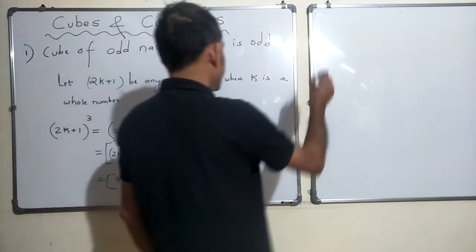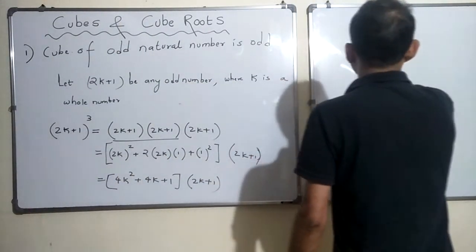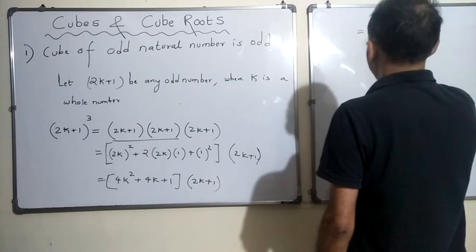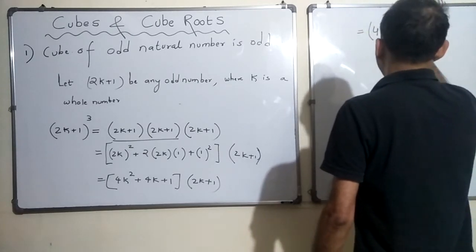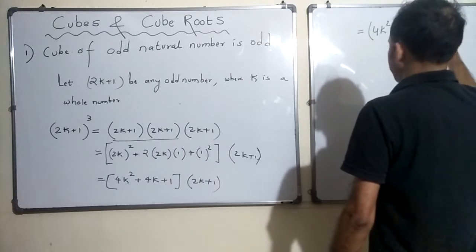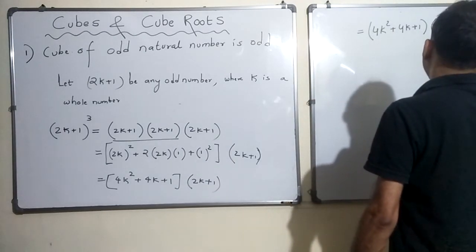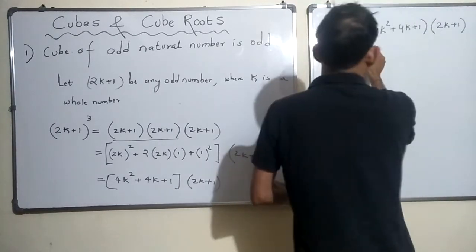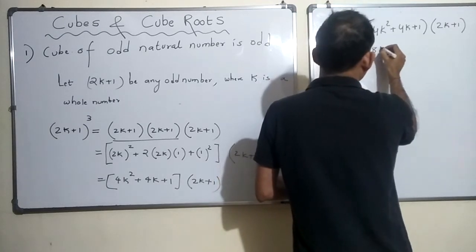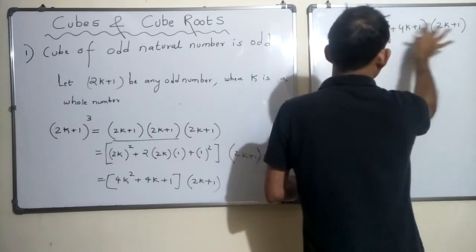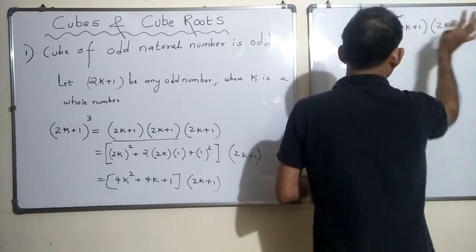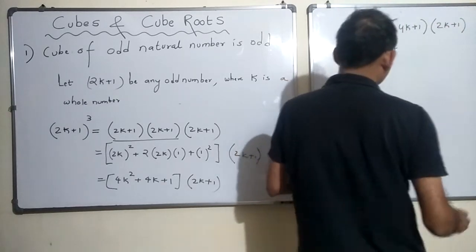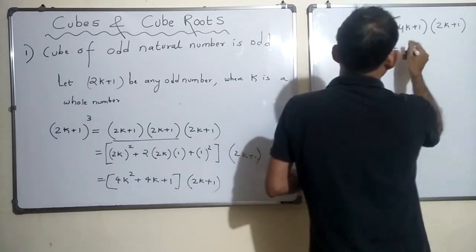Okay, so let's open this as well, right? I'm just going to write it as it is, 4k square plus 4k plus 1, times 2k plus 1. So this is nothing but 8k cube, this with this, this with this, this with this, this with this. You are not familiar, we are going to cover this in a later section, just see what I am doing here.